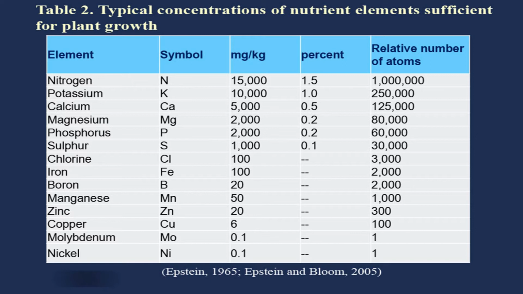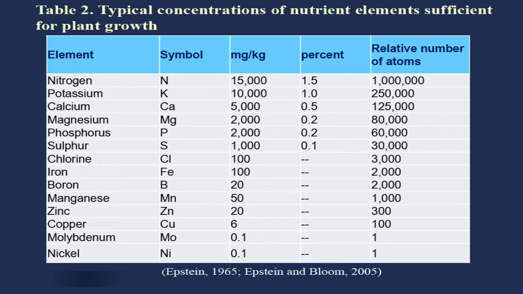Then see the case of magnesium. Symbol is Mg, and it has 2000 milligram per kg, which is equivalent to 0.2% concentration, and the relative number of atoms is 60,000. Another macronutrient or secondary nutrient, you see sulfur, which has 1000 ppm concentration, and in percentage 0.1%, and 30,000 is the relative number of atoms.